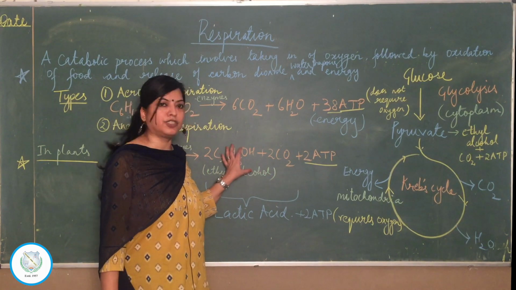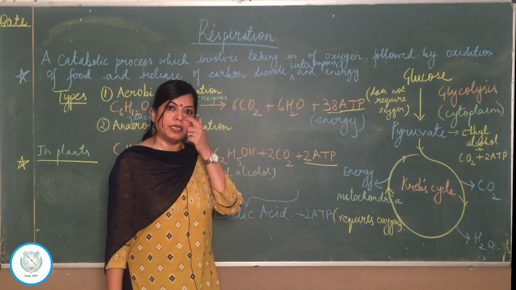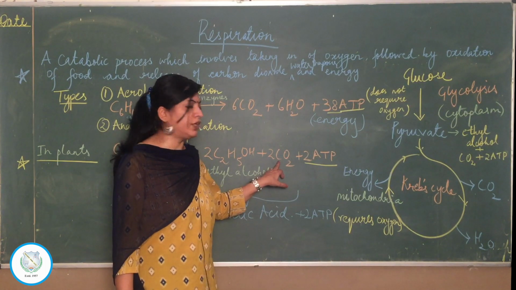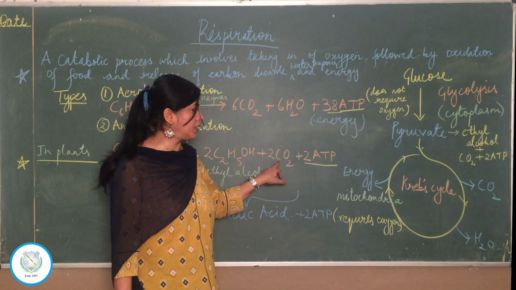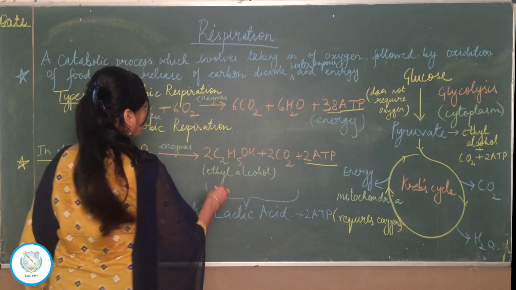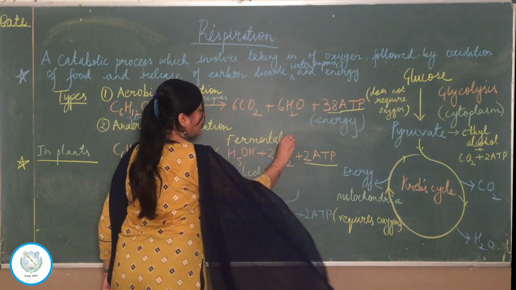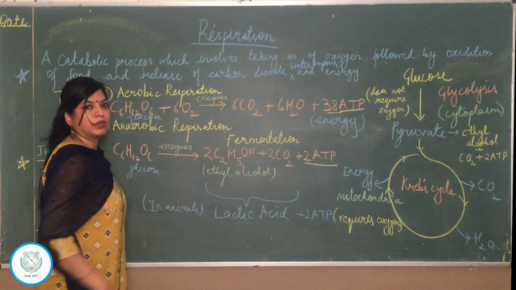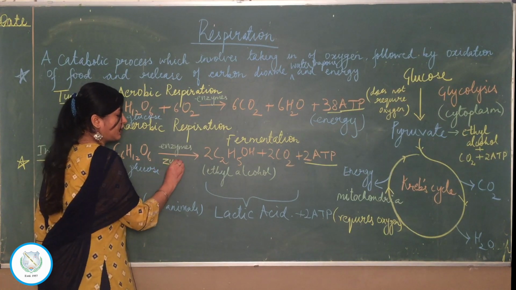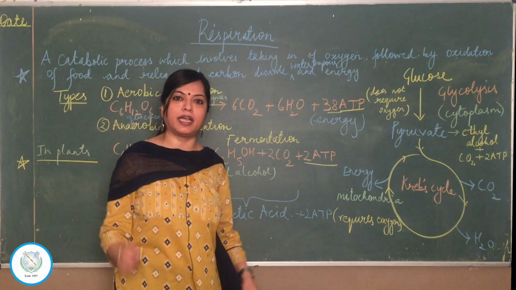So alcohol finds use in a brewery for making alcoholic drinks, and carbon dioxide finds use in a bakery for raising the pizza dough or for raising the bread dough or the cake dough. Carbon dioxide makes it porous, makes lot of air spaces. So this is also a balanced equation for which process? For fermentation. So if you are asked to write a balanced equation for fermentation, equation will be same. The only thing is that for fermentation, you will write the name of a specific enzyme here, and that is zymase. Fermentation is mainly catalyzed by enzyme zymase.